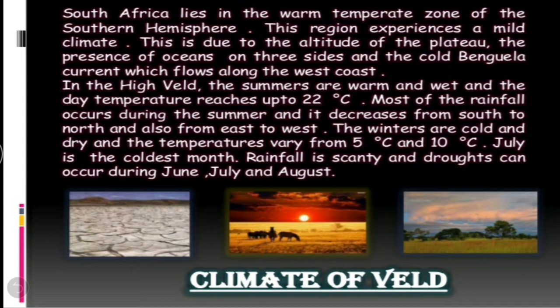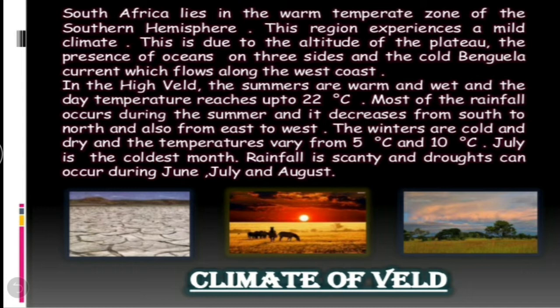In the high veld, the summers are warm and wet, and the day temperature reaches up to 22 degrees Celsius. Most of the rainfall occurs during the summer, and it decreases from south to north and also from east to west. The winters are cold and dry, and the temperature varies from 5 degrees to 10 degrees Celsius. July is the coldest month.